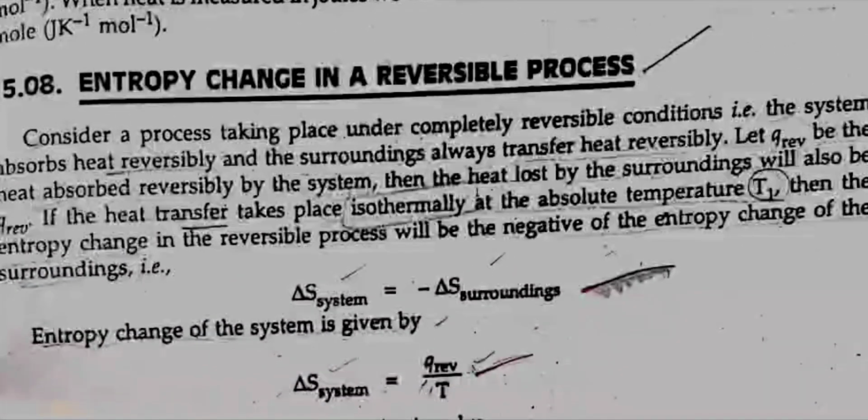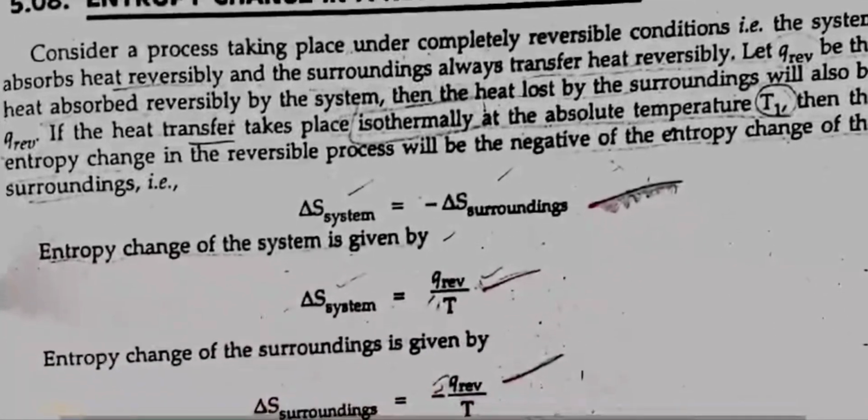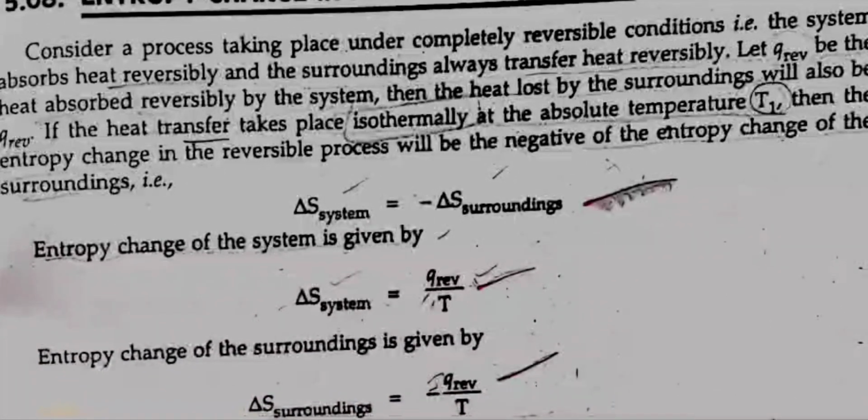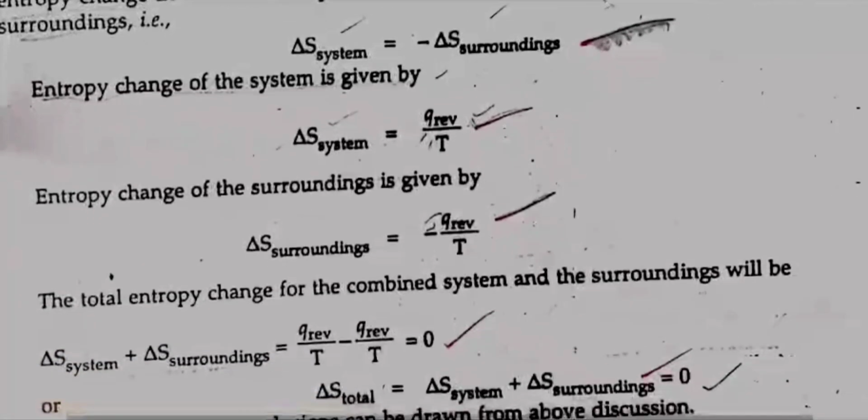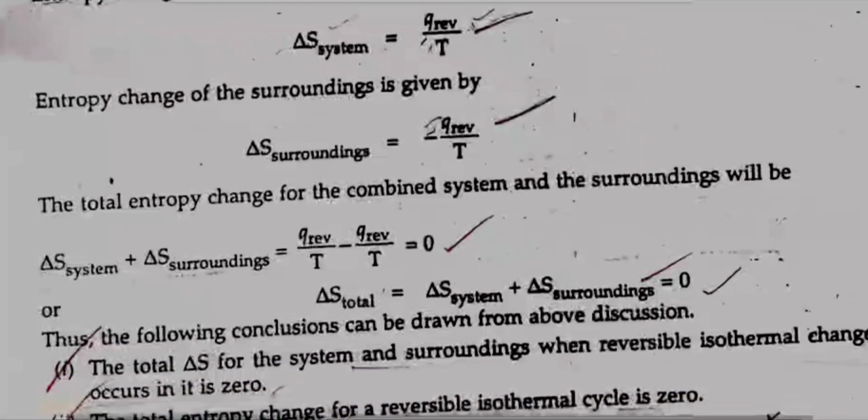5.08. Entropy change in a reversible process. Consider a process taking place under completely reversible conditions, that is, the system absorbs heat reversibly and the surrounding also transfers the heat reversibly. Let Q reversible be the heat absorbed reversibly by the system, and the heat lost by the surrounding will also be Q reversible. If the heat transfer takes place isothermally at the absolute temperature T1, then the entropy change of the system will be the negative of the entropy change of the surrounding, that is, delta S system is equal to minus delta S surrounding. Entropy change of the system is given by delta S system is equal to Q reversible by T.